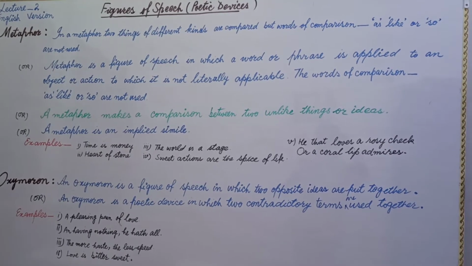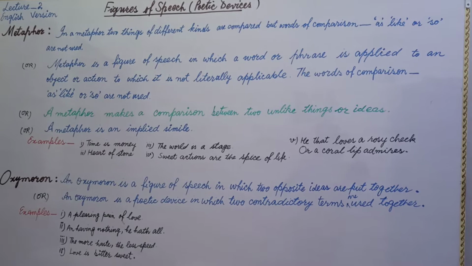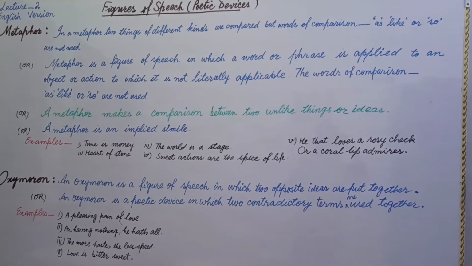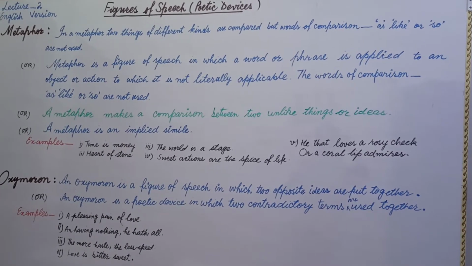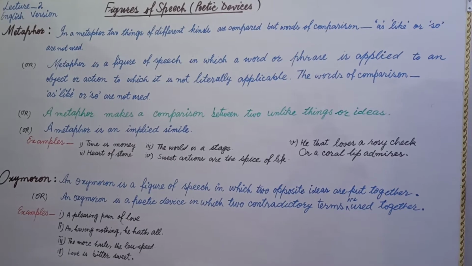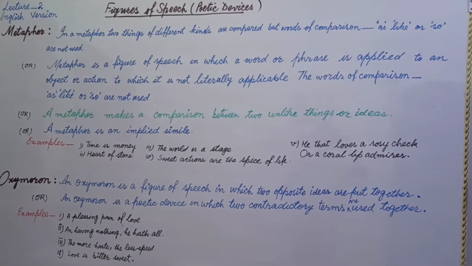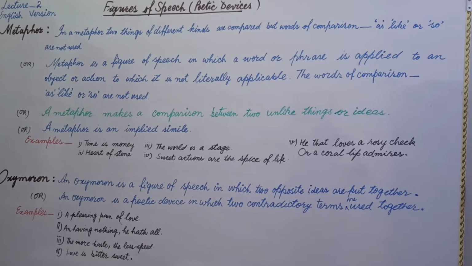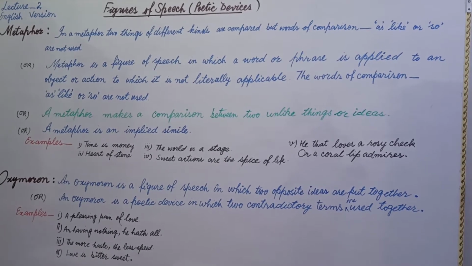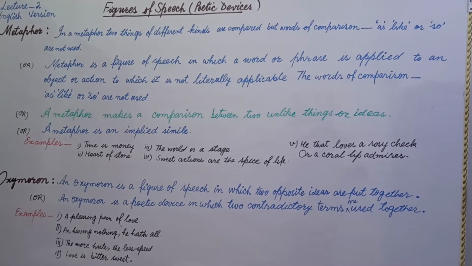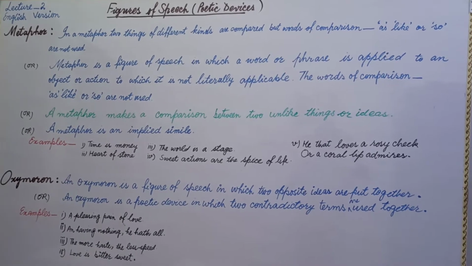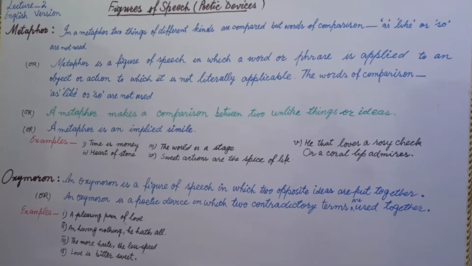Rhetorical effect means an effect on the language that is based on verbal ornamentation, or you can say beautification with the help of words. By using these figures of speech, we make our language effective and pleasing.